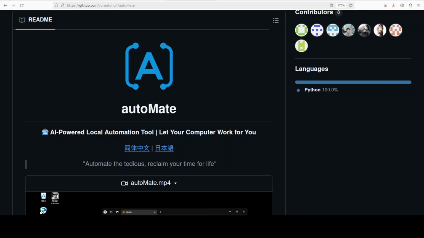But the thing is that at the end of the day, all of these agentic software are more similar than different. They all are trying to be generalist AI agents which work autonomously, and with just a natural language prompt, they are trying to do a lot of stuff which primarily automates things, which is good, not bad at all. But I think calling it AGI at this stage is a bit of a stretch in my humble opinion. Anyway, this autoMate is sort of an AI plus robotic process automation or RPA tool built on Omniparser, which we already have covered on the channel.